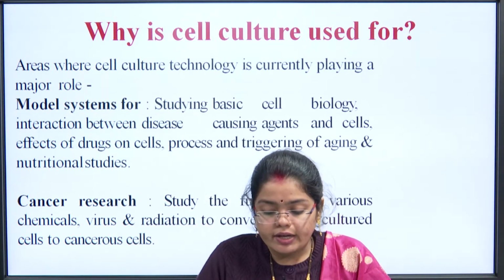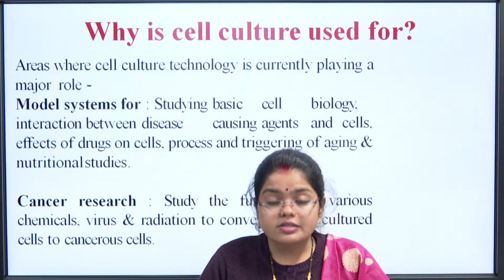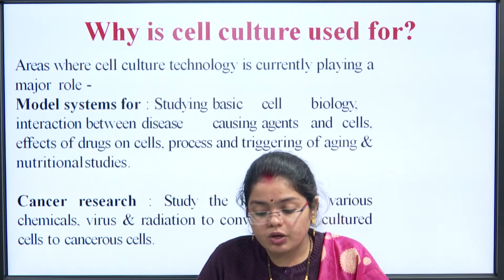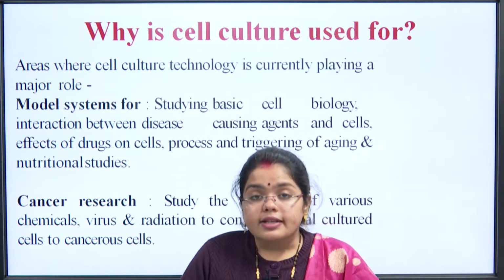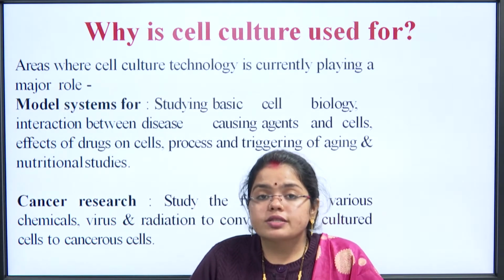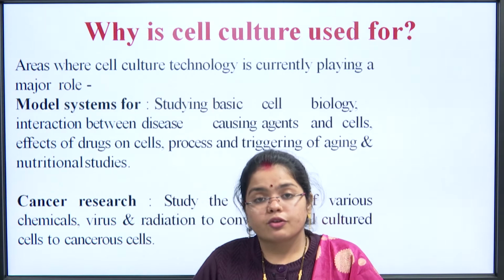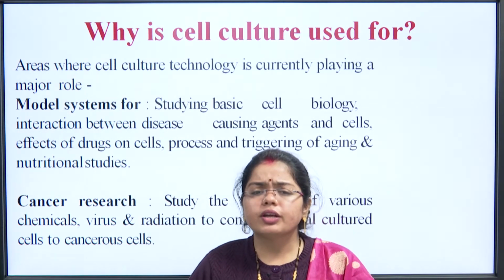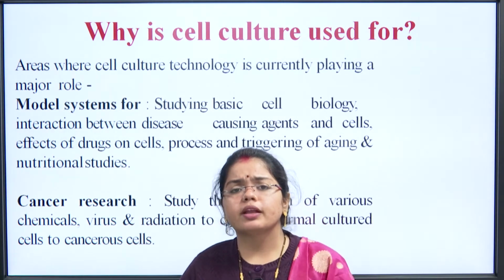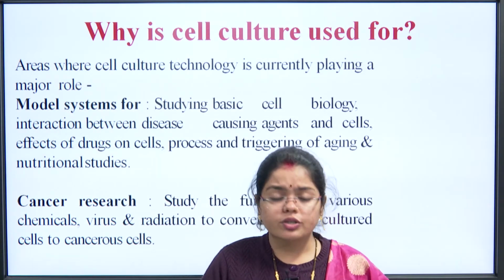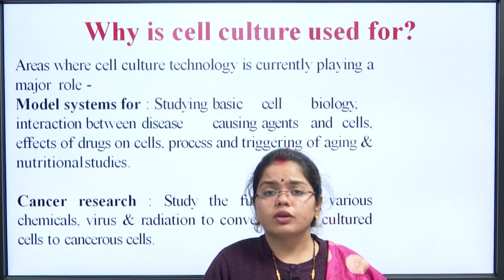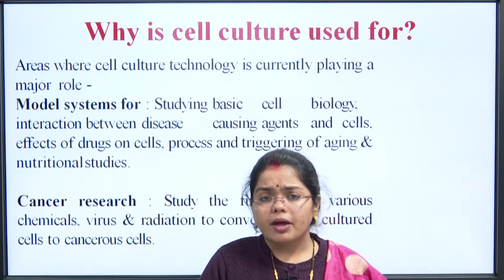Study the function of various chemicals, viruses and radiation in converting normal cultured cells to cancerous cells. For cancer research, we take a normal cell from an organism and put it in a maximum stress condition. For example, to study the effect of radiation on a normal human being, we put the cells in a radiation chamber and allow the radiation to penetrate the cell.